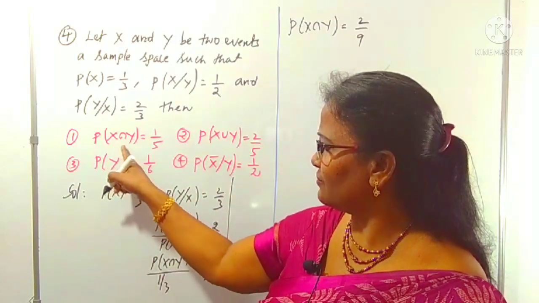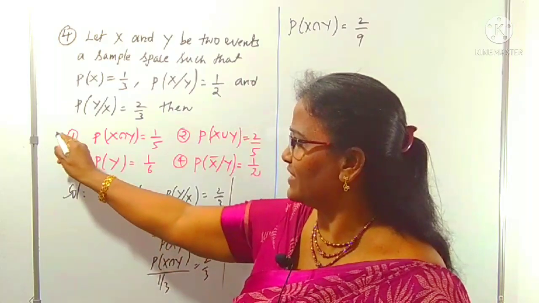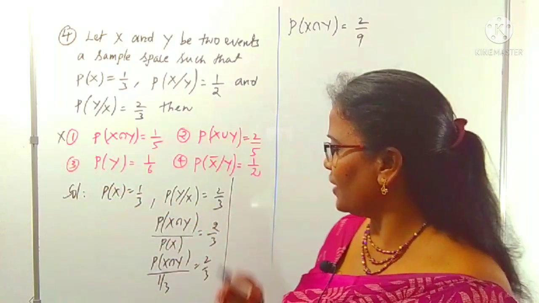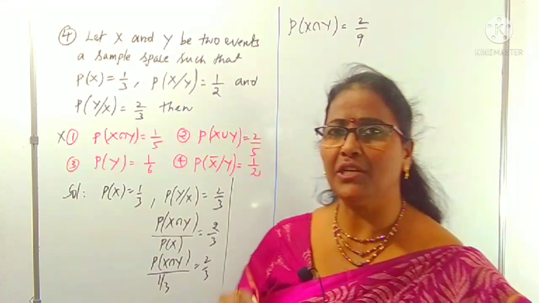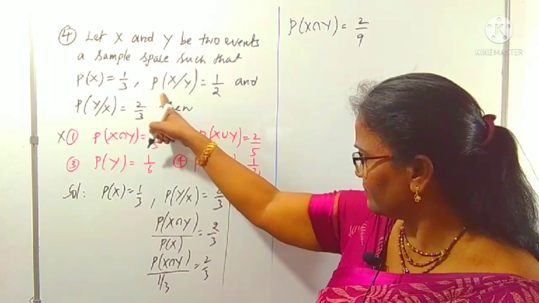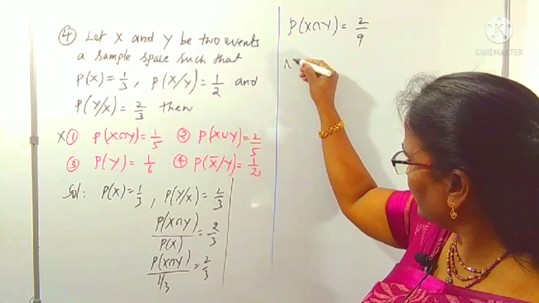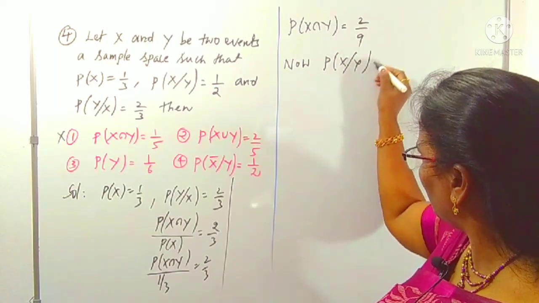Is there any option? P of X intersection Y is given as 1 by 5, not 2 by 9, which means it's not the first option. Now we can concentrate on the next. We know P of X intersection Y, now we want P of Y. For P of Y I am now taking P of X given Y, the same conditional probability.